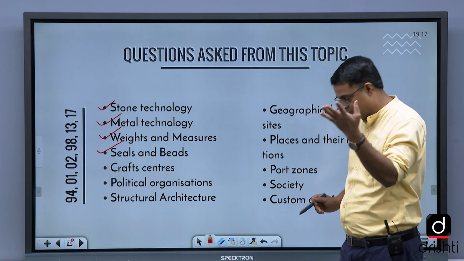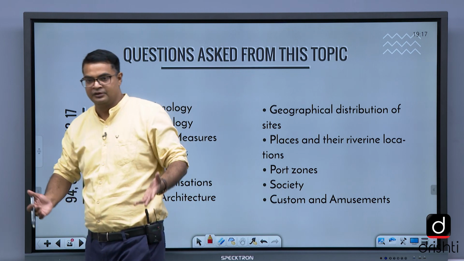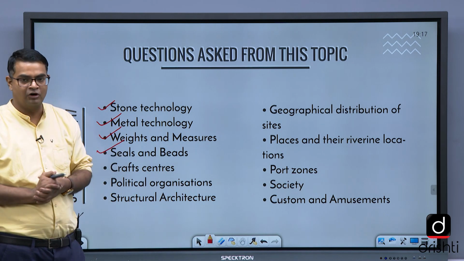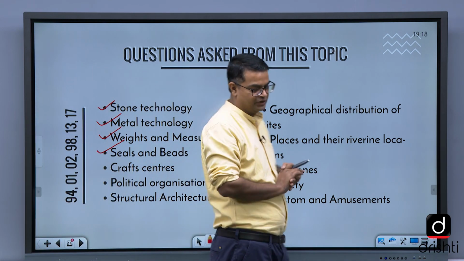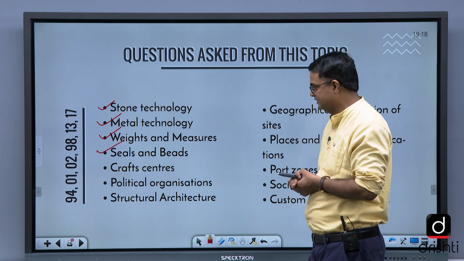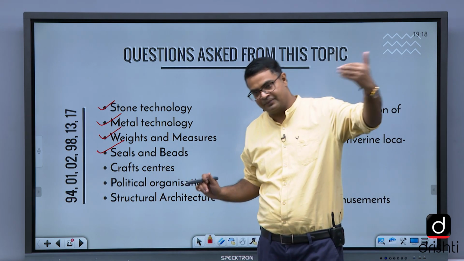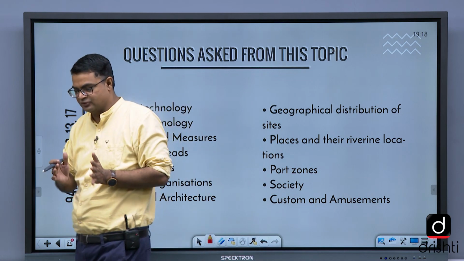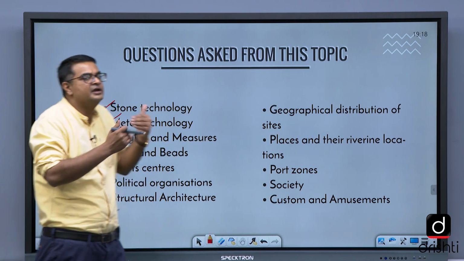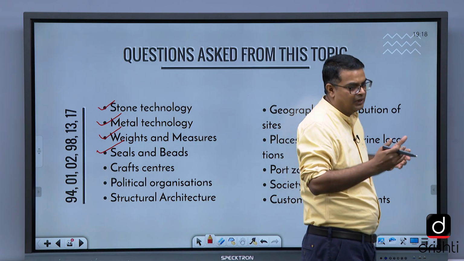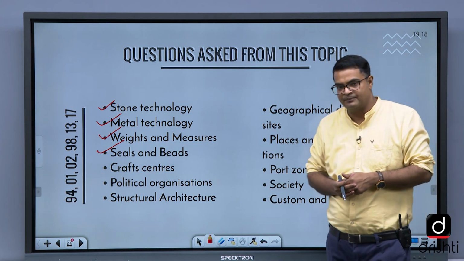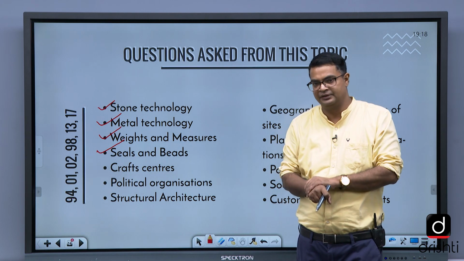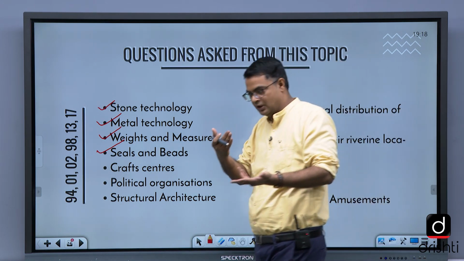And the famous Pashupati seal, where Lord Shiva is sitting on a stool and the animals are flanked around him, that Pashupati seal is called Proto Shiva by Marshall. So we find different seals, and how the seals of the Harappan civilization differ from the Mesopotamian civilization, because the contemporary civilization was Mesopotamian. In the main exam, once they made a question based on the comparison between the Mesopotamian and the Harappan civilization.